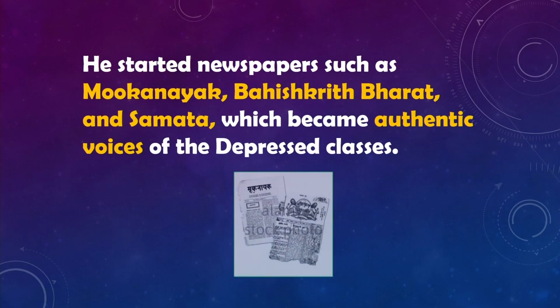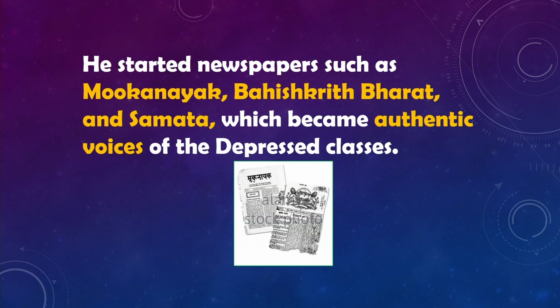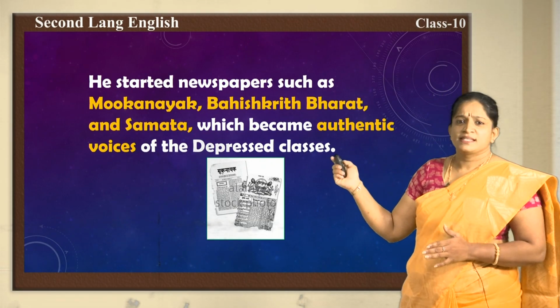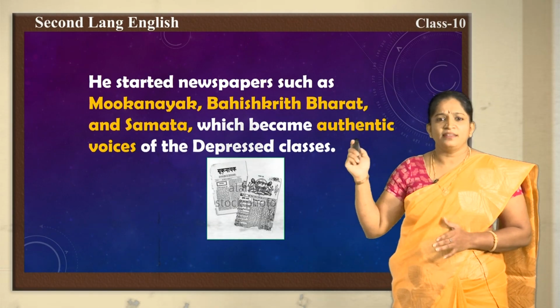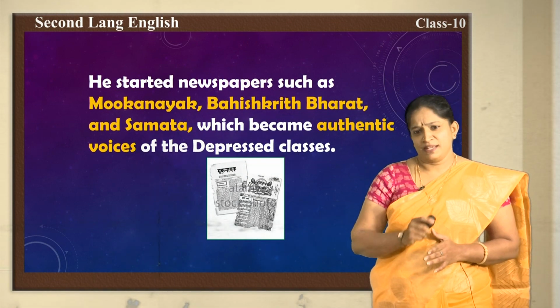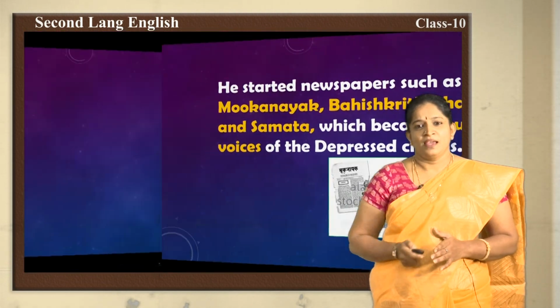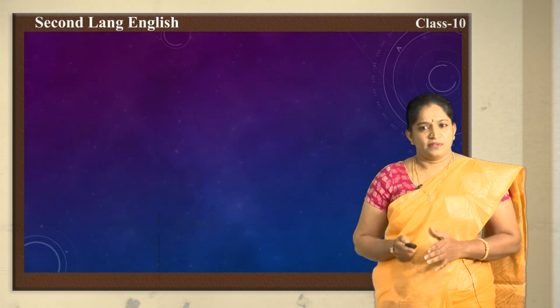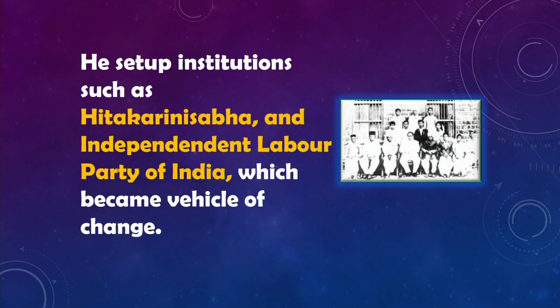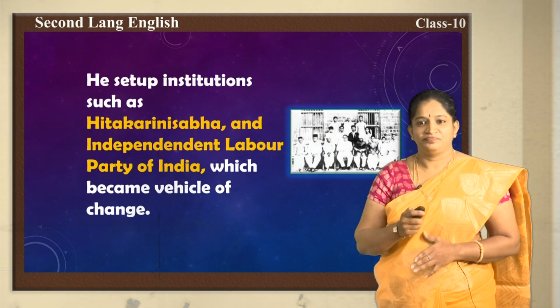And to make his dream come true and create awareness among the depressed classes, Dr. BR Ambedkar started newspapers such as Mukanayak, Bahishkrit Bharat and Samata, which became the authentic voices of the depressed classes. And not only the newspapers, children, he set up institutions such as Hitakarini Sabha and Independent Labour Party of India, which became the vehicle of change.